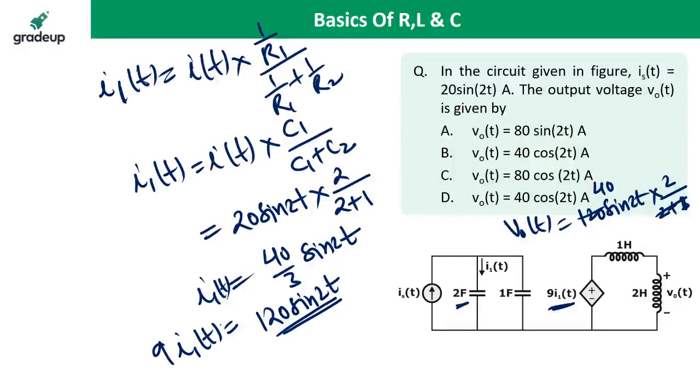So 80 sin 2t. The correct answer is 80 sin 2t. Once you apply the current division rule at the input side and voltage division rule at the output side, you get the answer.